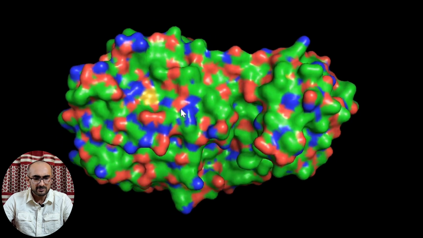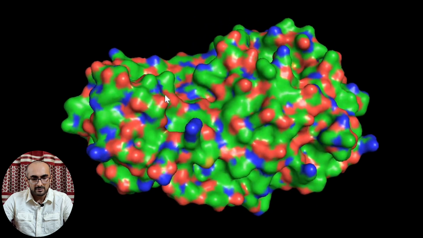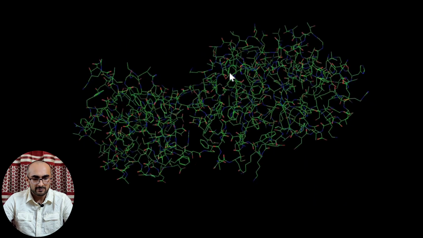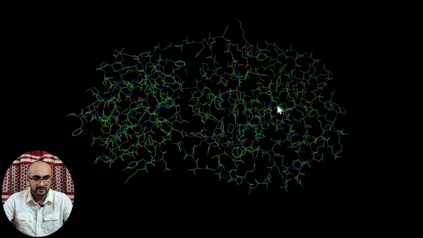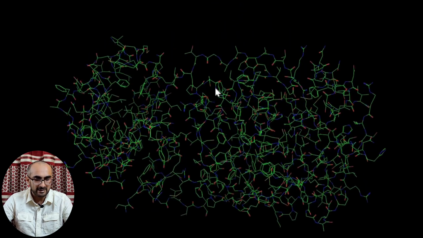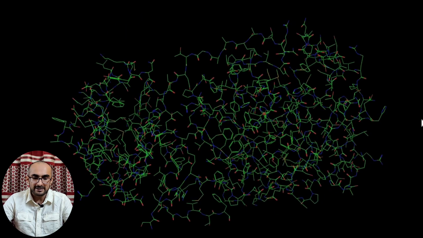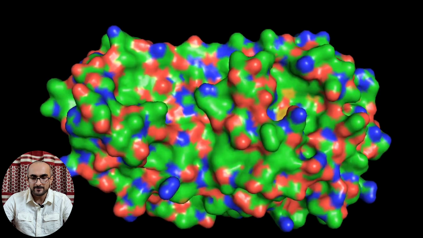Proteins are generally in nanometer dimensions, and all the amino acids which are there in the protein form attractive interactions with other amino acid side chains, and that's how protein structures are stabilized.